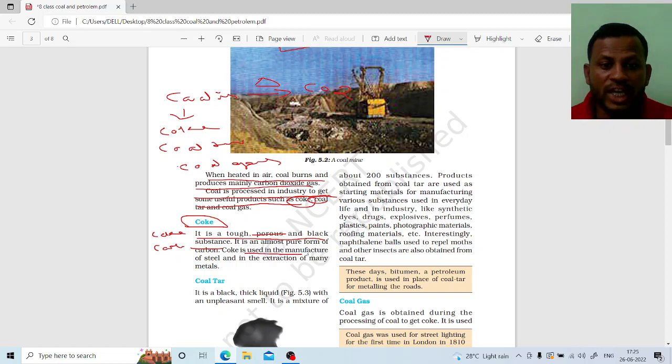Coke is used in the manufacture of steel. You see steel companies like Jindal Steels, where coke is used to prepare steel, and in the extraction of many metals. Not only steel, it is used to extract many metals. Okay. Next one.